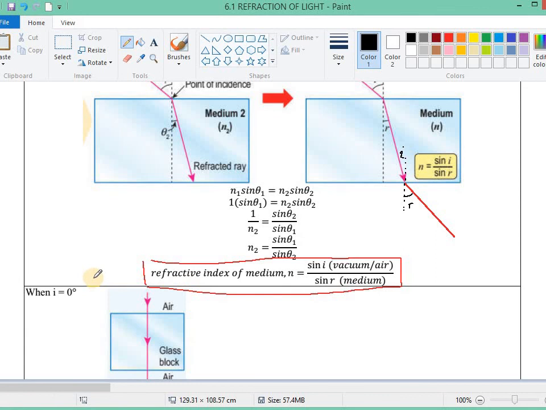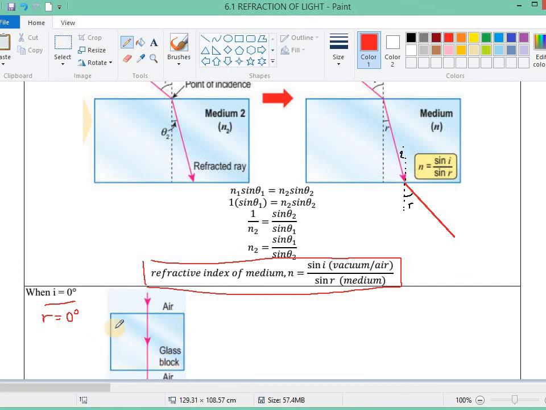When the angle of incidence equals 0, what happens? That means the light goes in straight along the normal. So when the angle of incidence is 0, the angle of refraction also becomes 0.